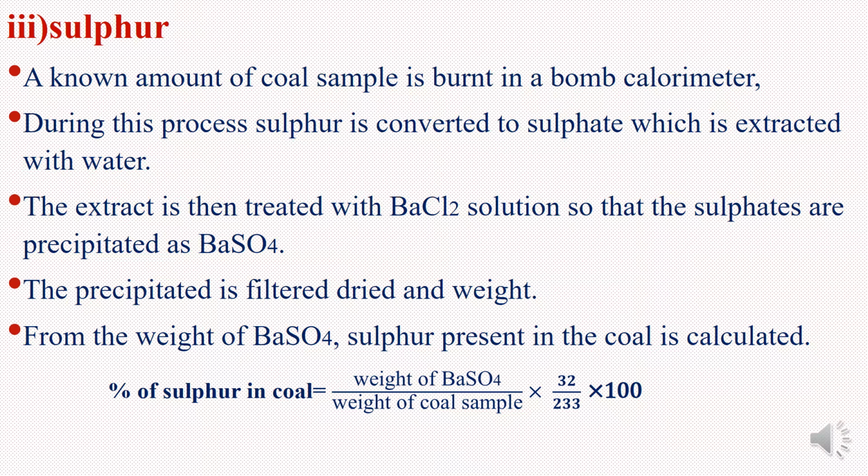Percentage of sulfur in coal is equal to weight of barium sulfate divided by weight of coal sample into 32 divided by 233 into 100. 233 is the molecular weight of barium sulfate.